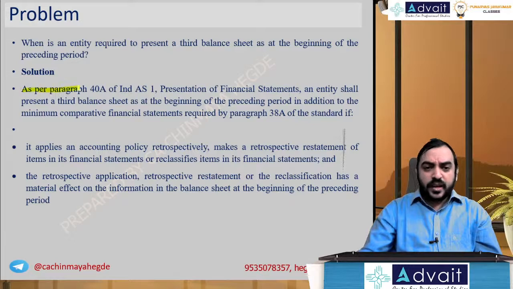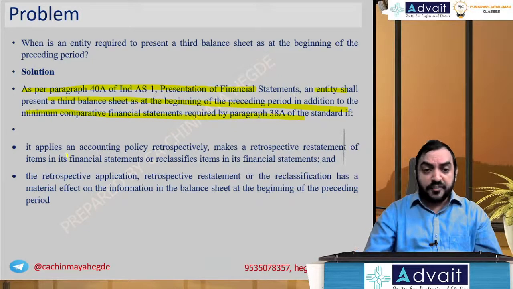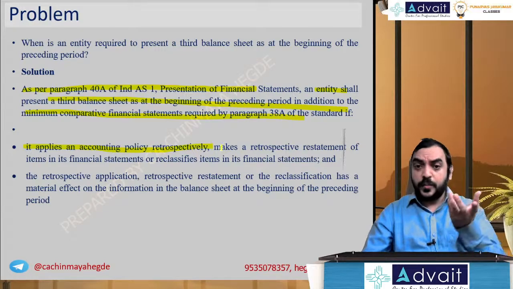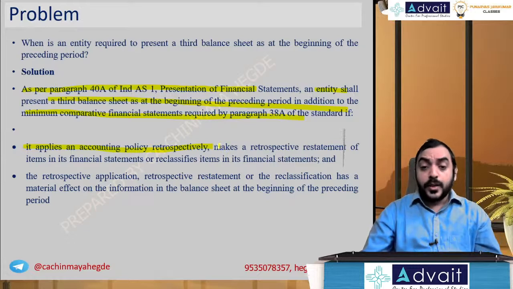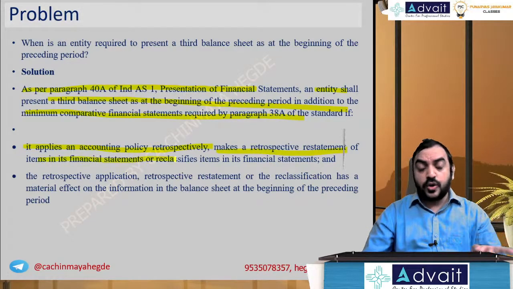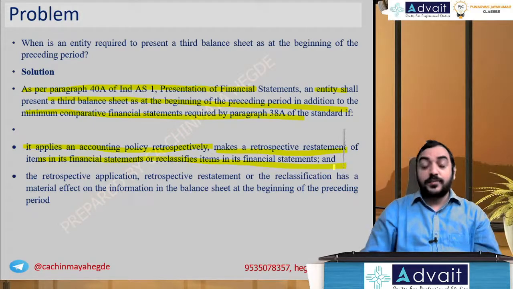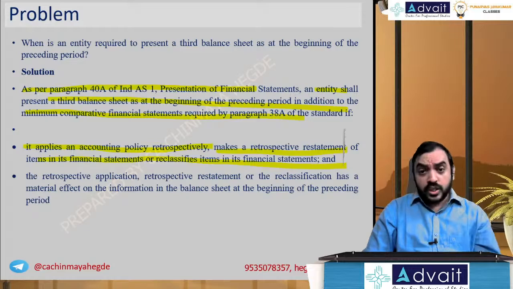So as per paragraph 40 of Ind AS 1, an entity shall present the third balance sheet at the beginning of the preceding period, in addition to the minimum comparative statements, if it applies an accounting policy retrospectively, like a change in accounting policy from FIFO to weighted average, makes a retrospective restatement of items in the statements, or reclassifies items in the financial statements. Earlier it was a short-term loan, now it is classified as a long-term loan.